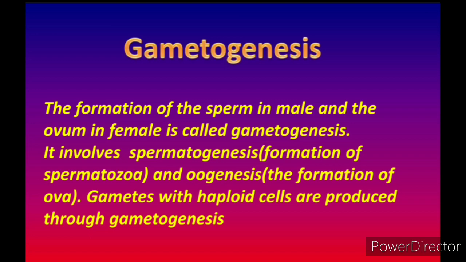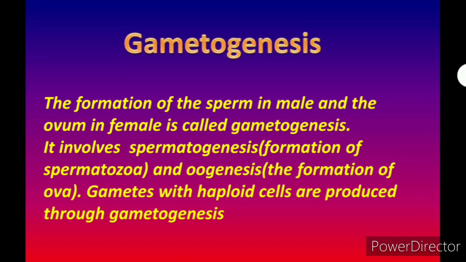What it means is that gametogenesis, the name itself explains it. Genesis means formation, gameto means gametes. So the formation of the gametes is called gametogenesis, whereas in male it is called sperm, whereas in female it is called ovum. It involves spermatogenesis, the formation of spermatozoa, and oogenesis, the formation of ova. Gametes with haploid cells are produced through gametogenesis.